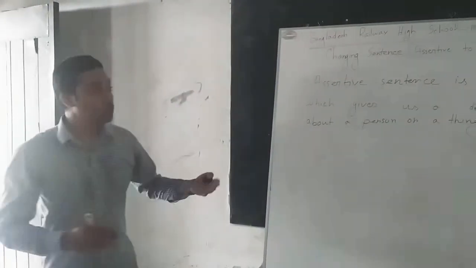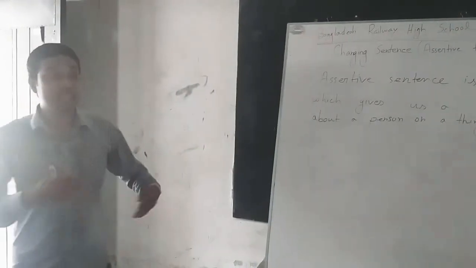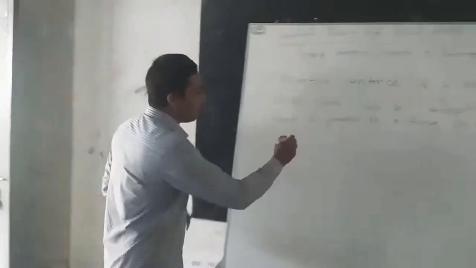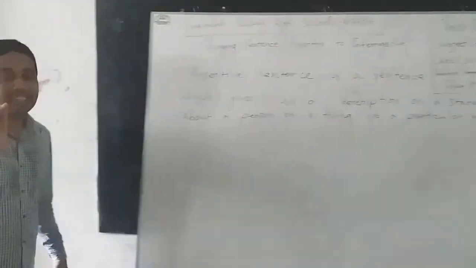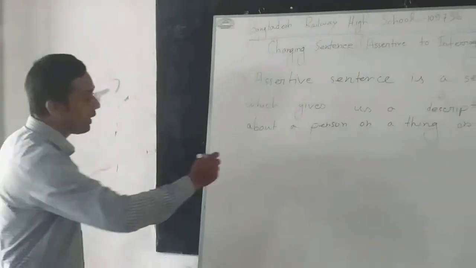That's why sometimes they become baffled when solving the problem or changing the sentences into interrogative sentences. In what way is that possible? They look for grammatical rules, they search through their memories: what were the examples, what were the rules? But let me make it very easy for you. I will give you the basic structure of all the assertive sentences that can be formed.